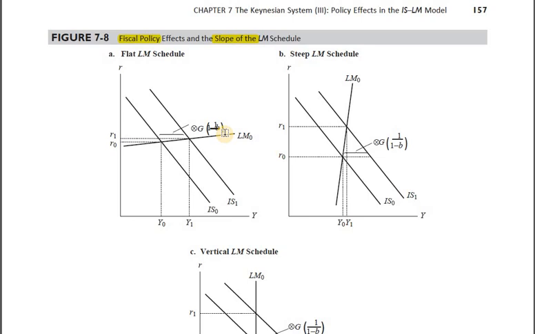A slight increase in rate of interest, speculative balance is going to come down. So money market would again be in equilibrium. This is what we mean by flatter LM curve. So just remember the crux: flatter LM means money demand, speculative balance, is highly responsive to changes in the rate of interest. A small increase in the interest rate will reduce the speculative balance. That's how again money market would be in equilibrium.